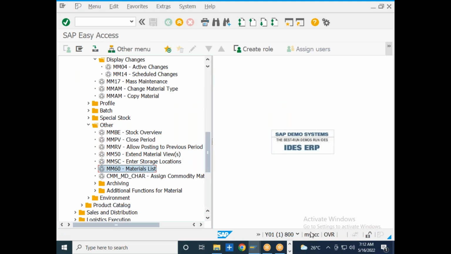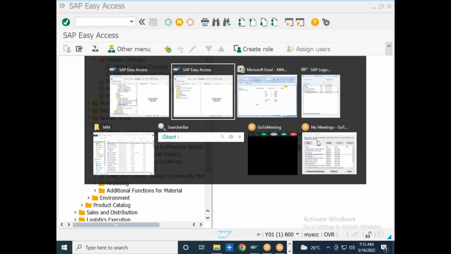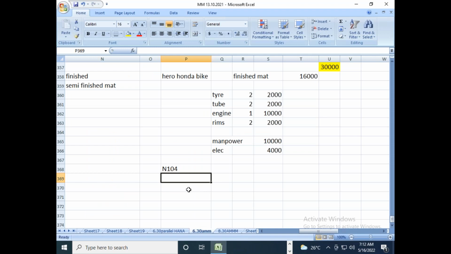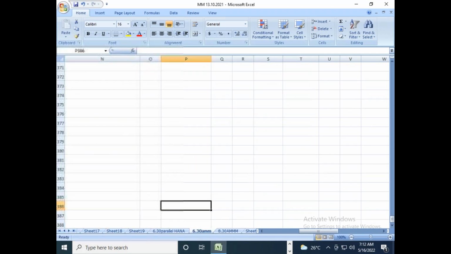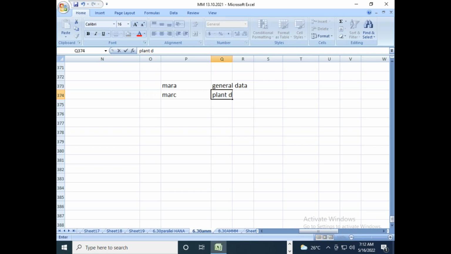Okay, then what are the tables that are updated for the material master? What are the tables that are updated when you create a material? The tables are: the MARA table, which is the material master general data table; MARC, the material master plant data table; and MARD, the material master storage location table;